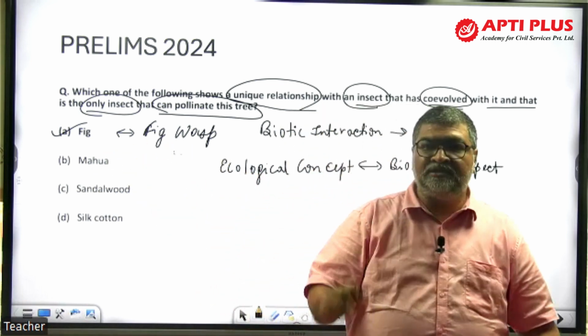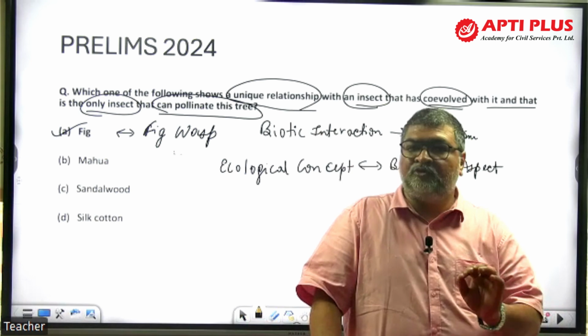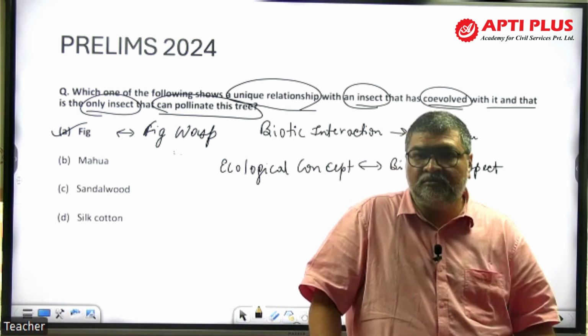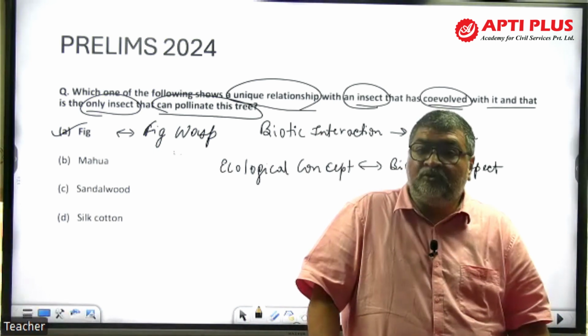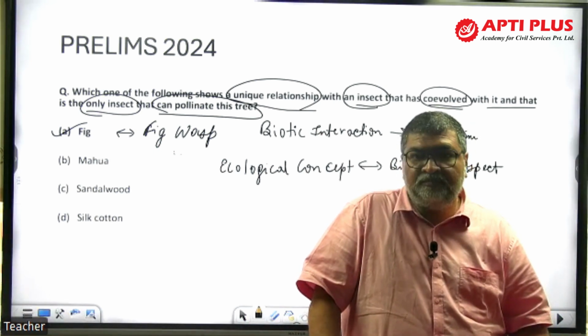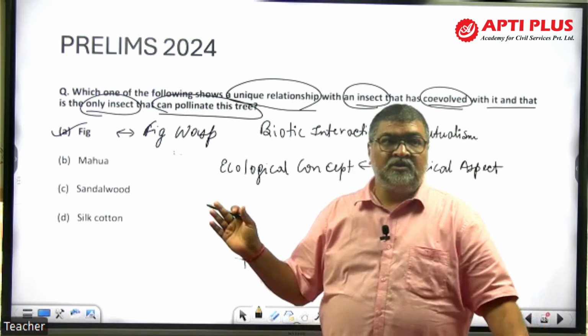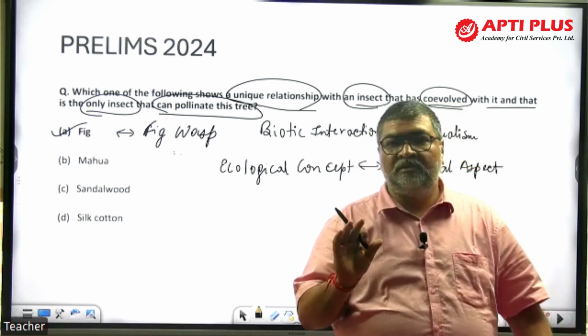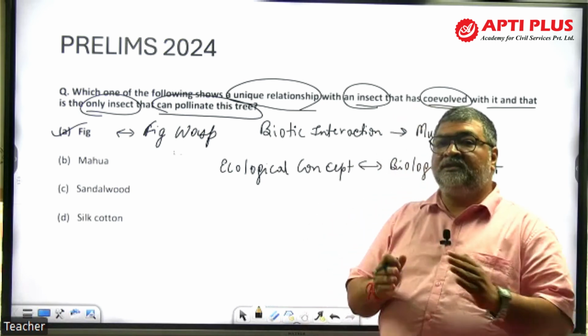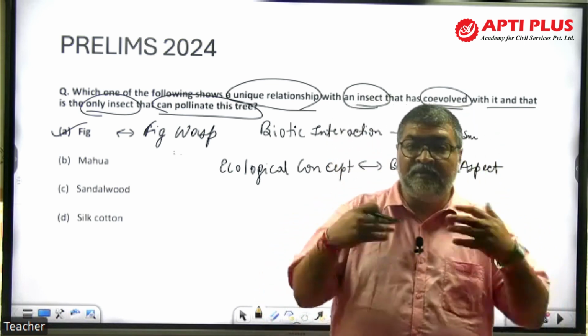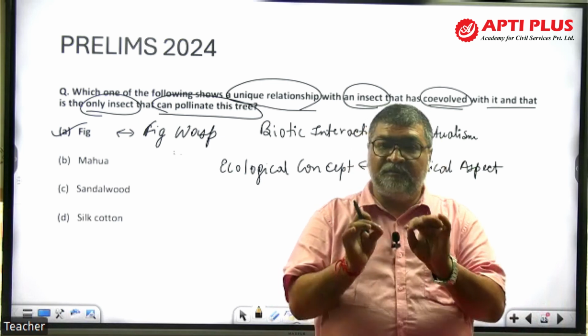You have to write the main exam, and nobody can solve all 100 questions correctly. That is for sure. You can try your level best. You can go up to the maximum level so that you clear the prelims exam, right? If you get random such kind of question, what is very important is better to skip there if you are not aware of it. But while doing your preparation, follow the current affairs such a way that if any animal aspect, any animal behavior, something biological aspect comes, is the answer there.